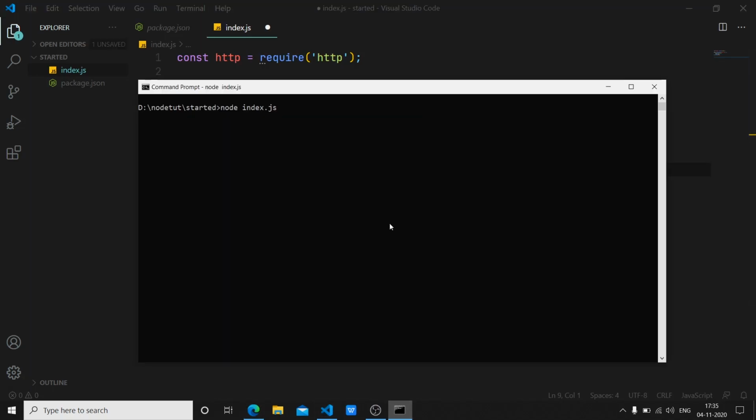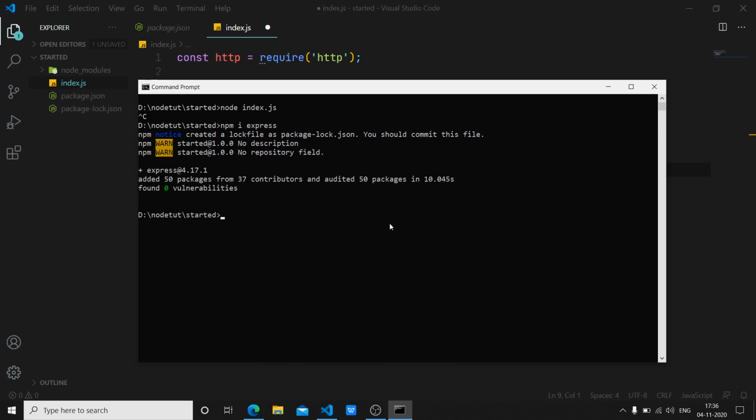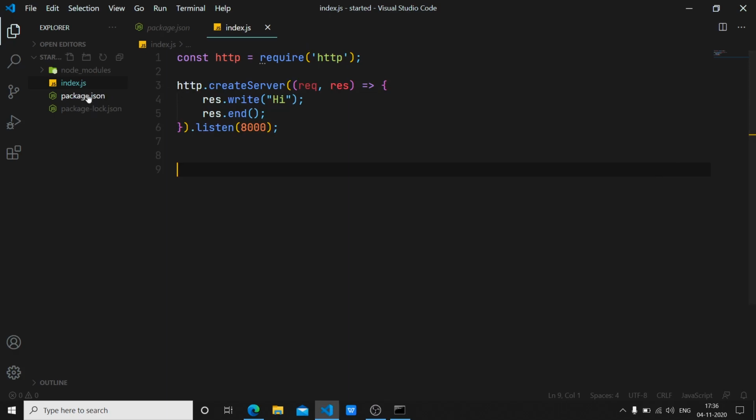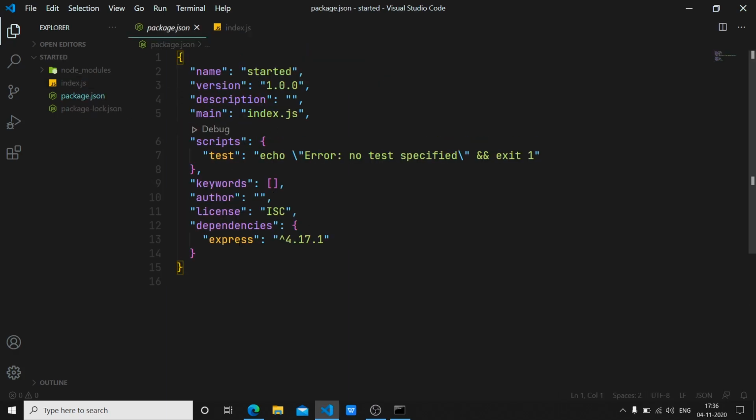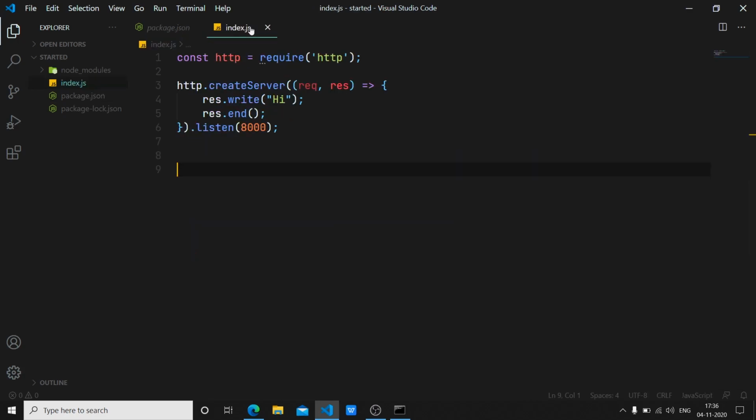So all that I have to do is to first go back to my terminal command prompt. I'll use Ctrl+C to cancel this. Then we will use npm i express. I'm not using the G flag. I'm just installing Express locally for this single project. Now after the installation is complete, all that I have to do is to go back. Let's save. You can see in my package.json file, I will have Express as a dependency.